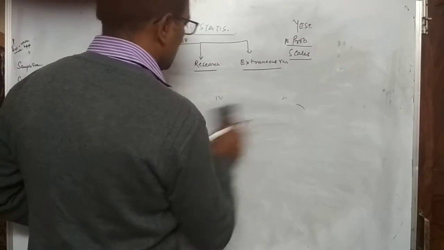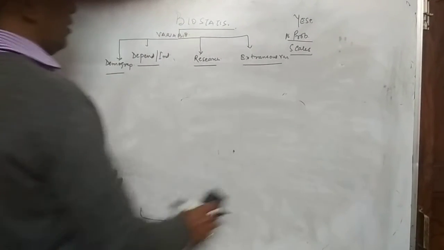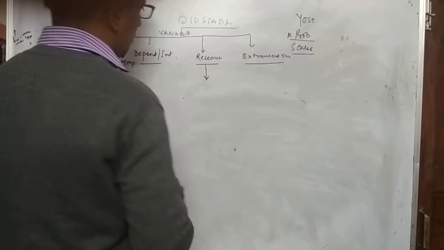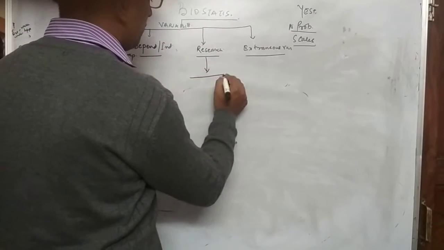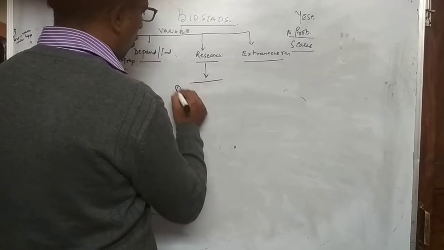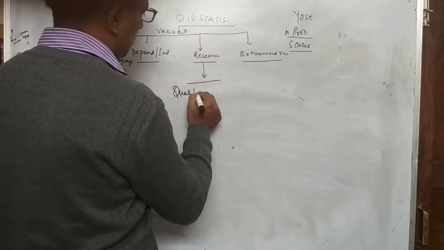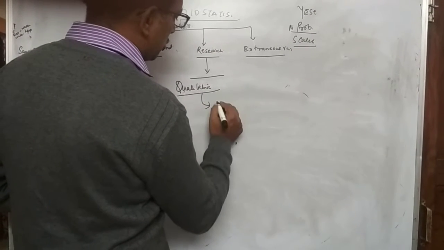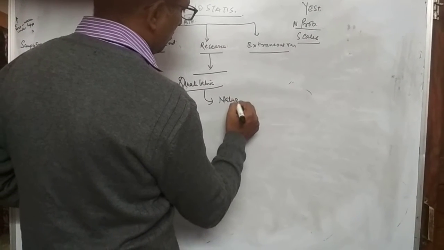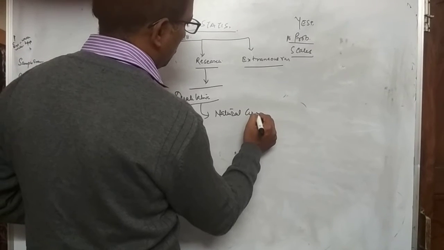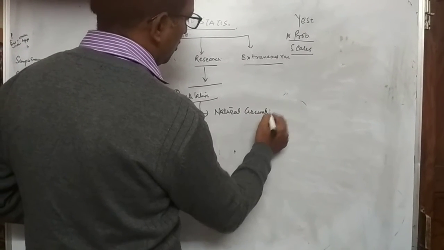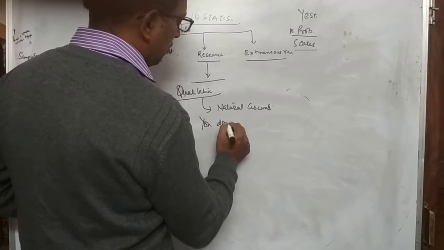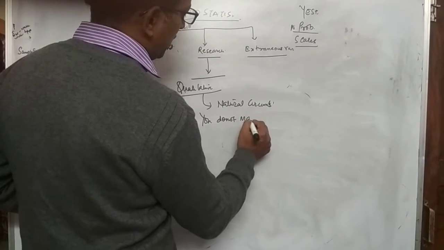Now the second important variable which comes across is your research variable. Research variables are those variables, for example, in a qualitative study, in the natural circumstances, you do not manipulate a variable.